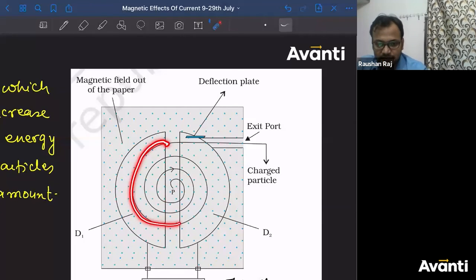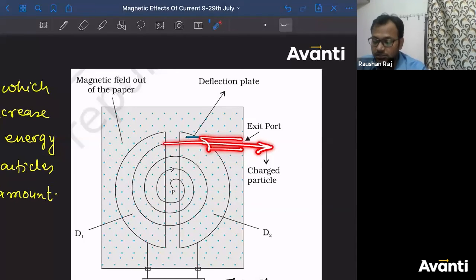So when this charged particle will have a radius like this, it will try to move in this direction, and there is an exit port here. Following this path, what will happen? This charged particle will come out of this cyclotron, and now you have a charged particle having very large kinetic energy as compared to the initial one. Compared to the energy of the charged particle initially, this condition is having a very large kinetic energy.